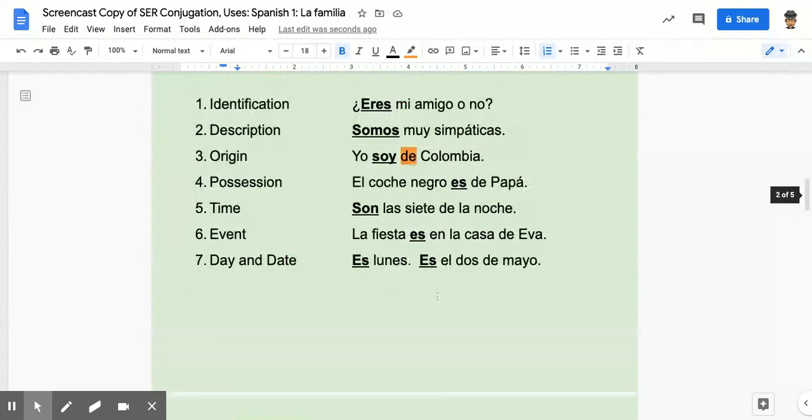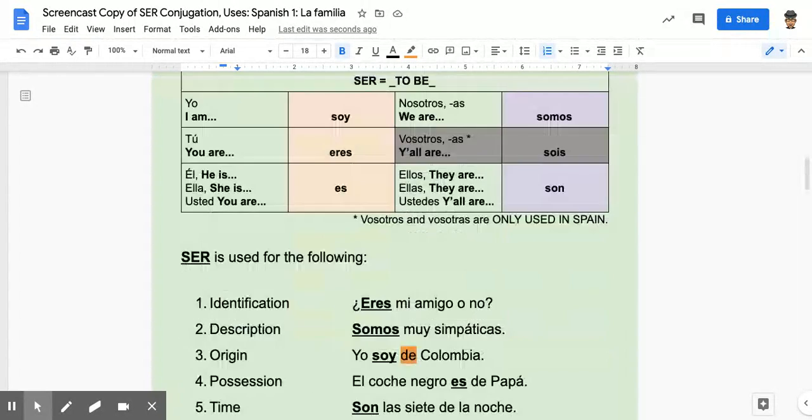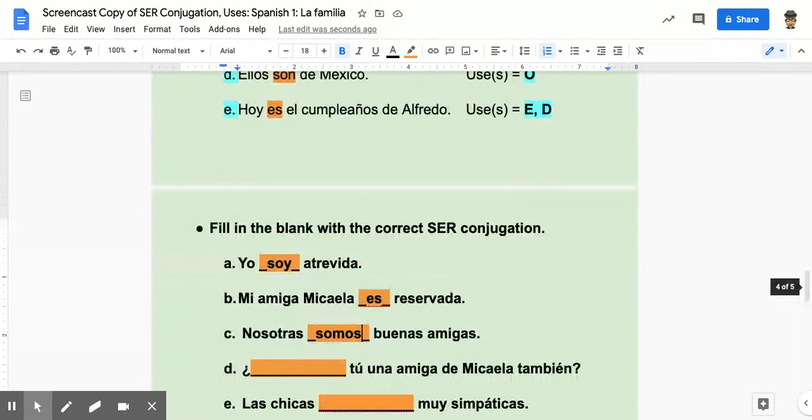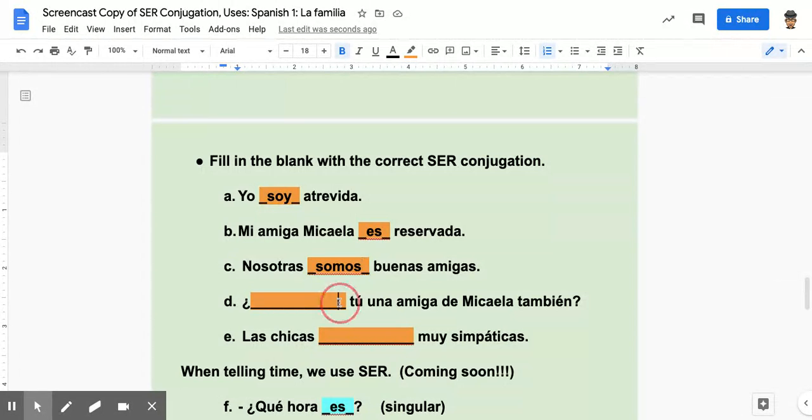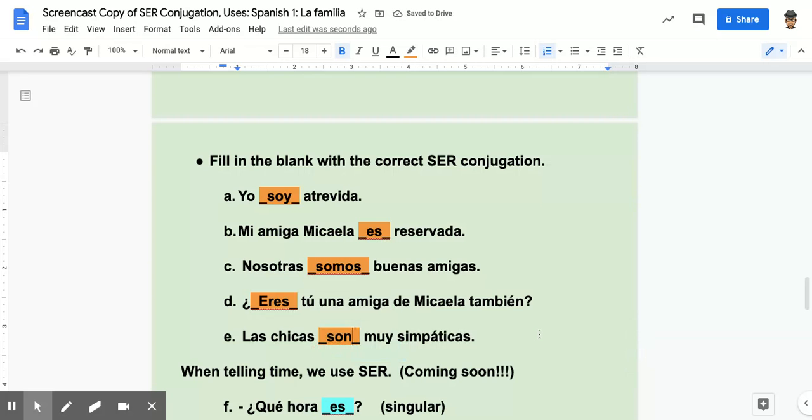Again, taking a look at the conjugation chart. ¿Eres tú una amiga? And then finally, las chicas son muy simpáticas. So looking at the conjugation chart, soy, eres, es, somos, sois, we don't use sois. Soy, eres, es, somos, son. Using all 5 of those conjugations in this construction.